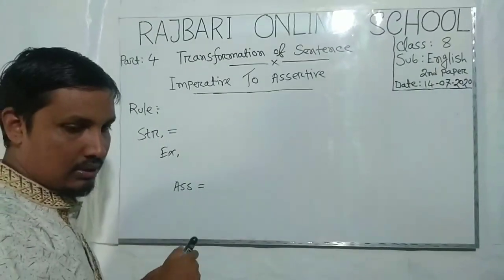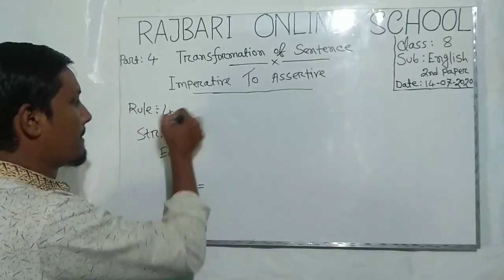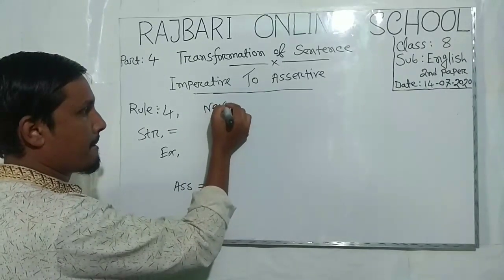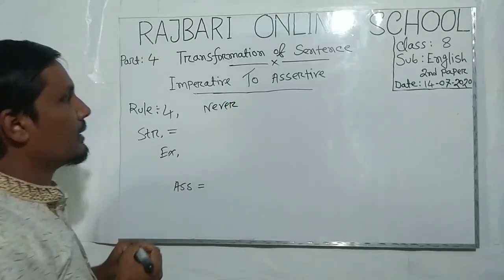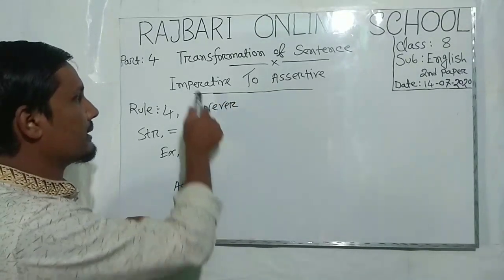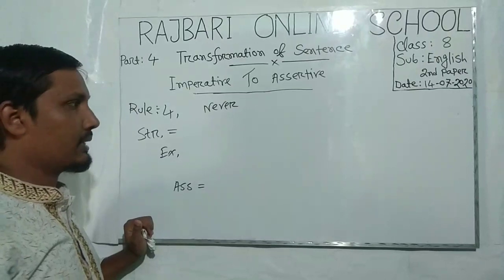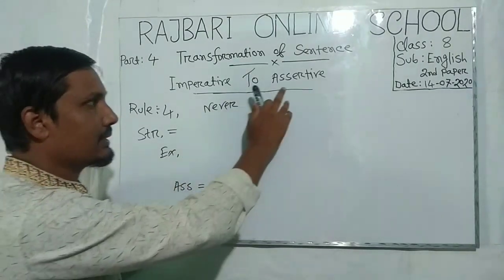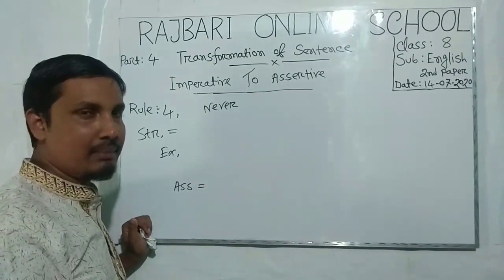This is the rule for never. When you see the word never in the imperative sentence, you have to follow the following rule for converting the sentence into an assertive sentence.